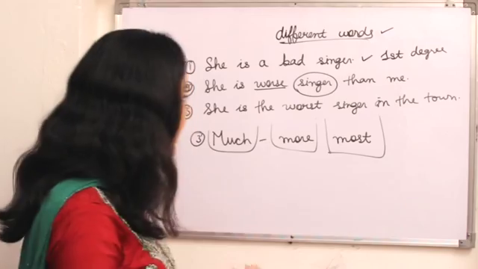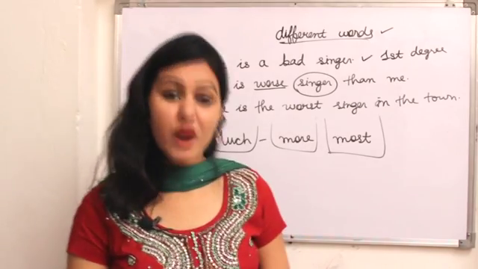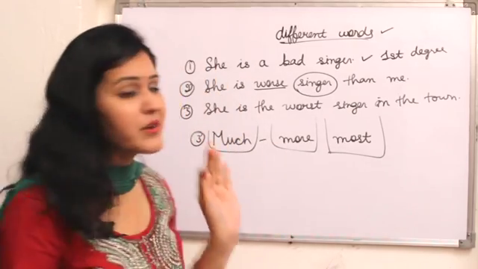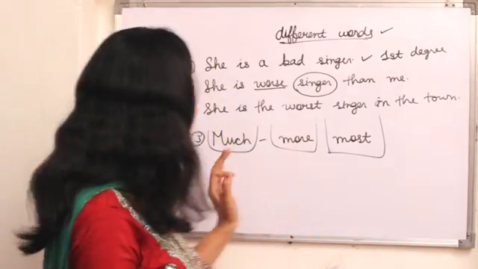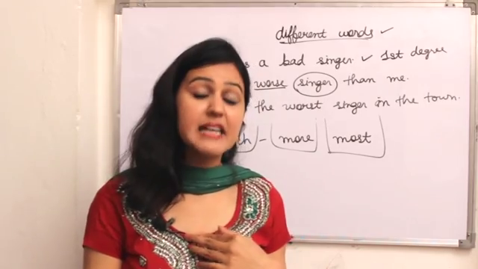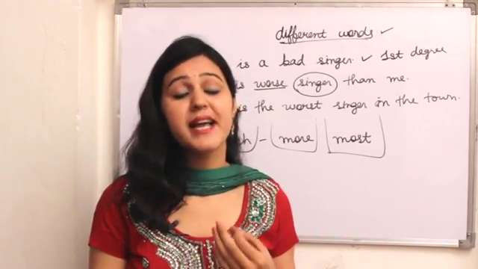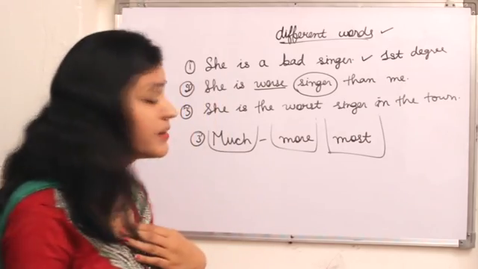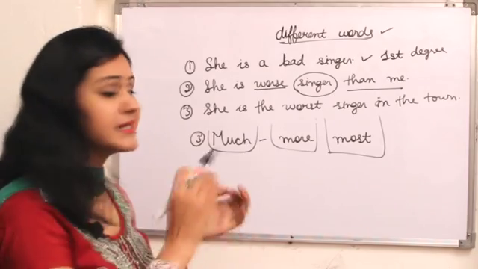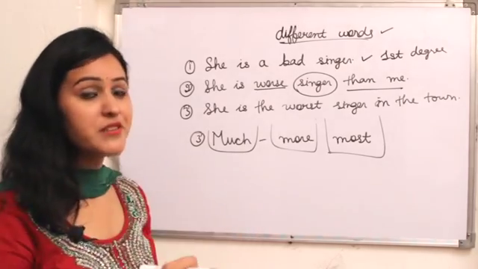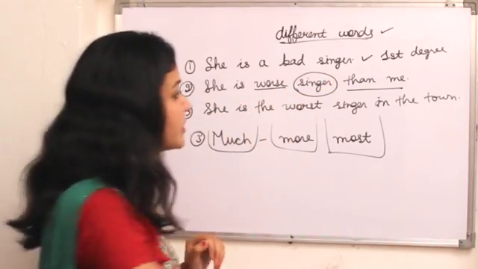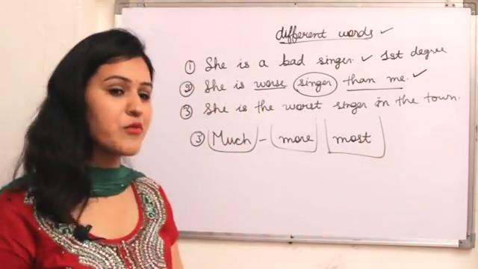Okay, so here there are two persons, so we are comparing these two persons. Very first I explained that she is bad, she is a worse singer, but the second part I just added here is "than me". So it is comparative. This is referred to as the comparative form.